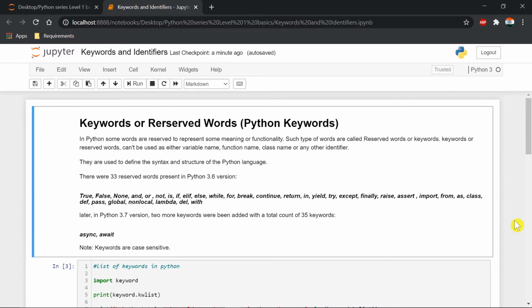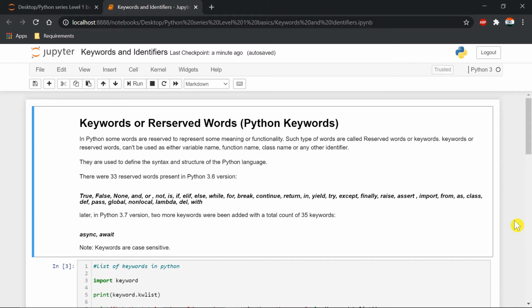So today we are going to learn about keywords and identifiers. First, let us dig into the word keywords. So what are keywords basically? Keywords, in short, we can say, are reserved words. In Python there are some words that we can't use while writing a function name or declaring a variable name or declaring a class name or any other identifier. So these words are basically known as reserved words.